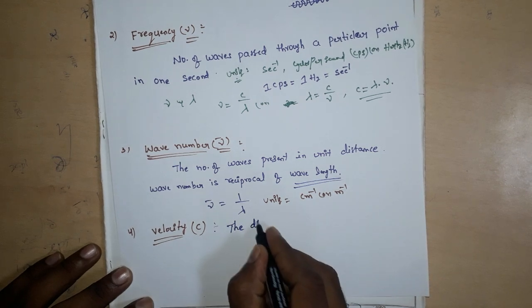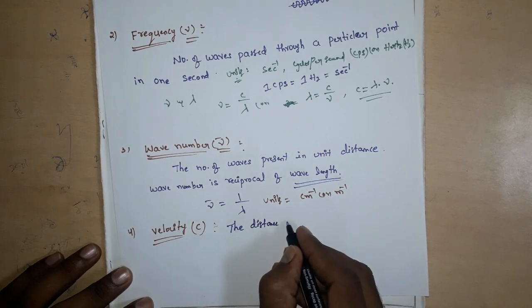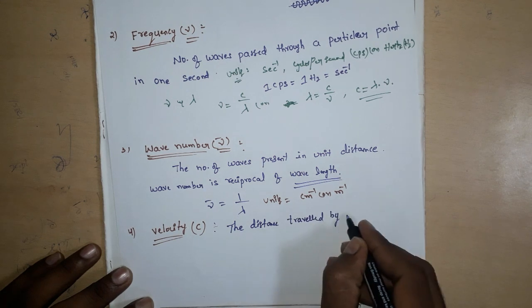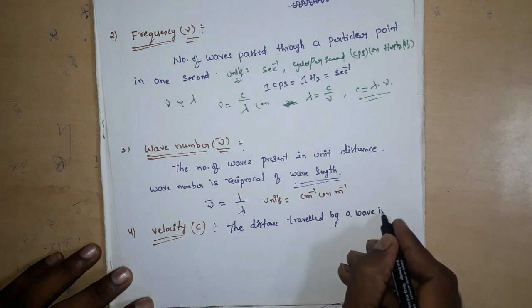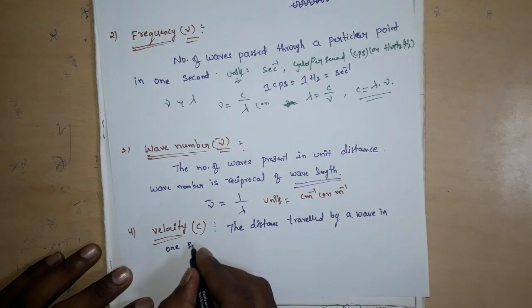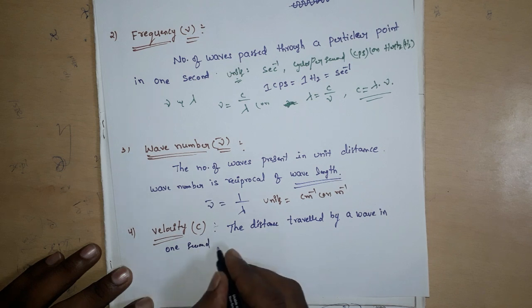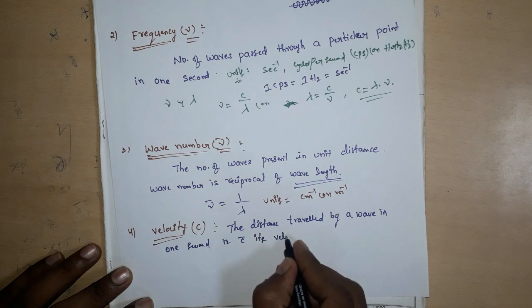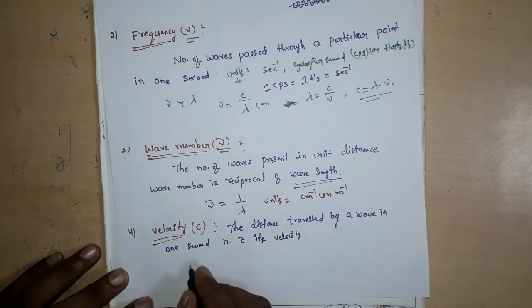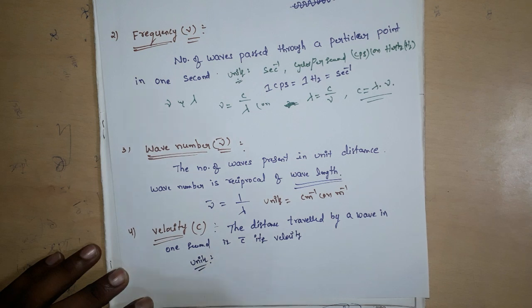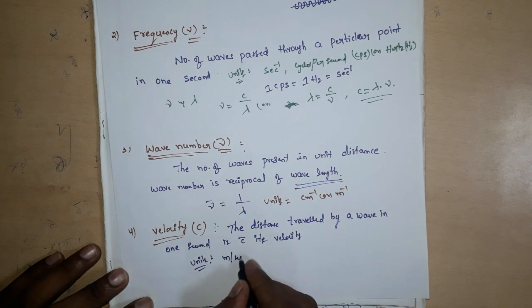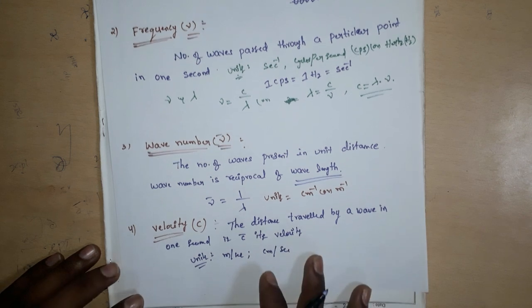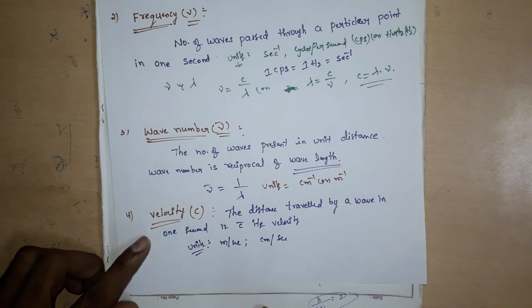The units of velocity are meter per second or centimeter per second.